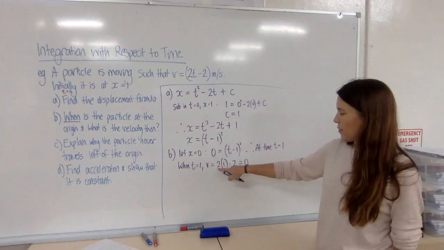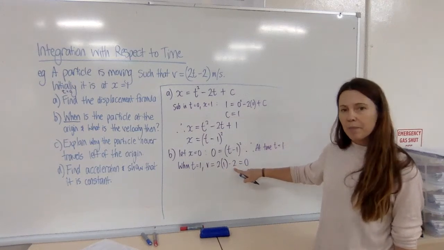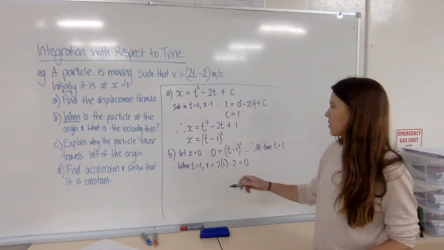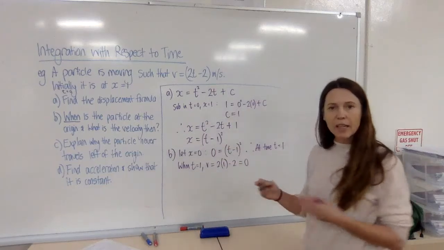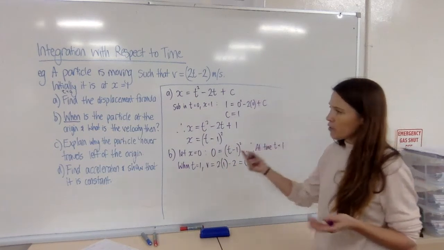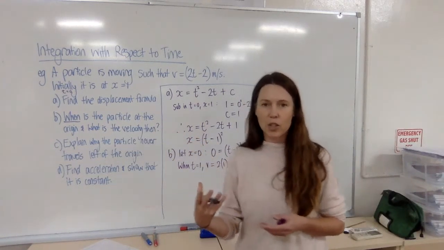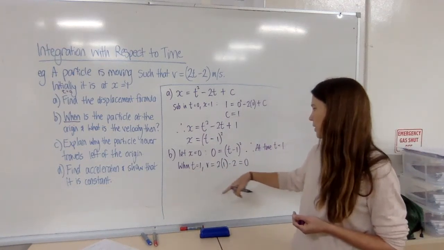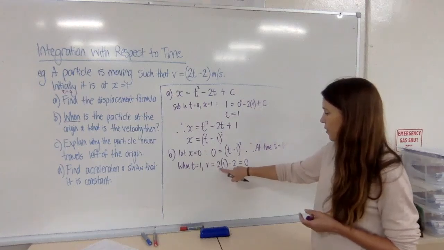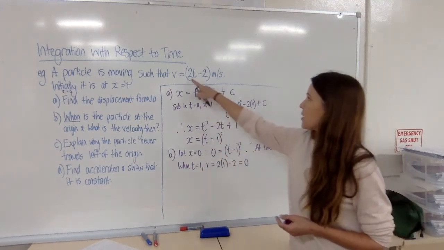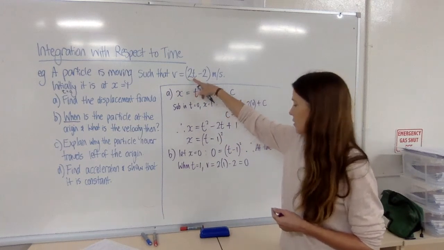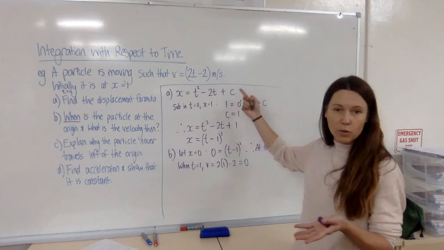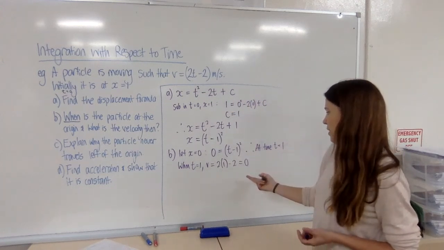Now why have I gone to the lengths of subbing all of this in? Well, questions like these involve lots of working and it can get a little bit confused. So if you've been asked a question, it's good to really show the examiner you know what you're doing. Instead of just writing when t equals 1, v equals 0, I've written this out so it's really obvious that I've subbed it into this. I've done 2 lots of 1 and then I've subtracted 2. Also it just prevents you from making a mistake.